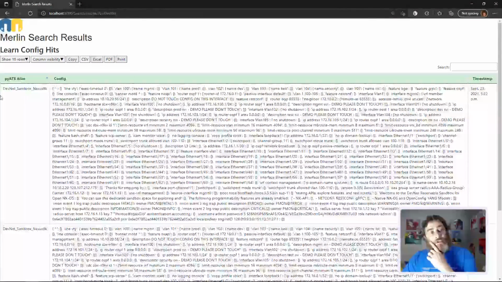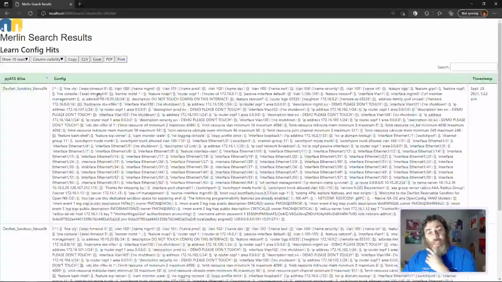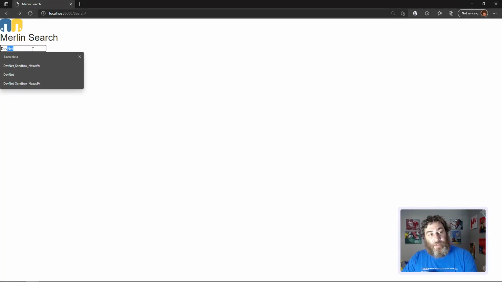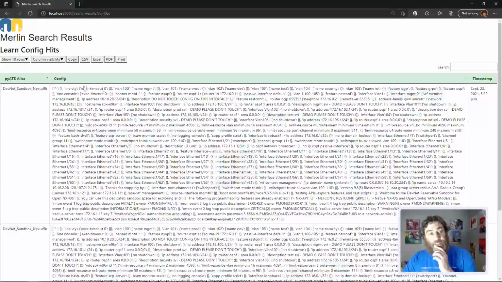Well, I'm only going to find it in this new field, Learn Config, and DevNet is buried somewhere down right here, DevNet. Right, so let's try just dev and see, not DevNet. See, it still works, right?